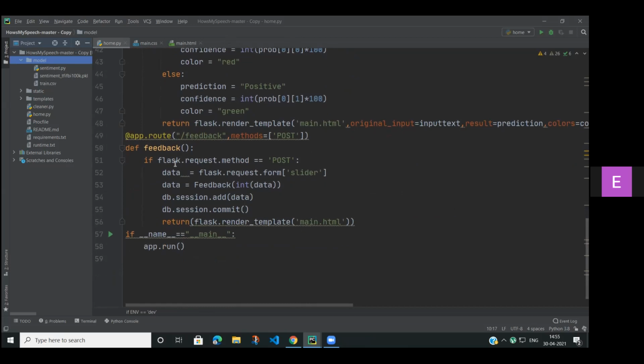Then in the feedback, we are using the POST like mentioned before, and we are getting the output, and whatever information is stored will be displayed. Next, I will show you the HTML and the CSS part.